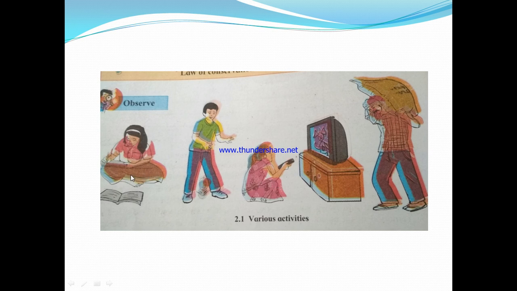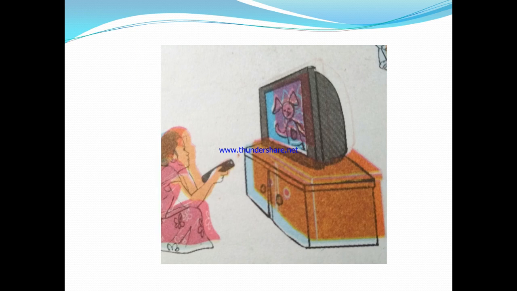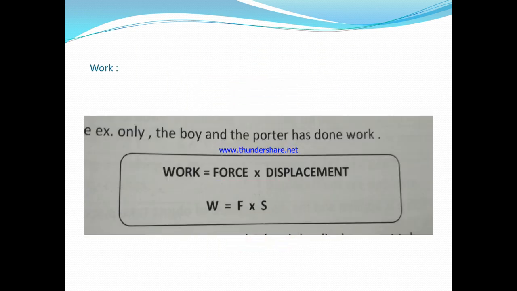While in the second picture the boy is walking, and in the fourth picture the person is also walking with some luggage. So in two cases work is done, while in the other two work is not done.